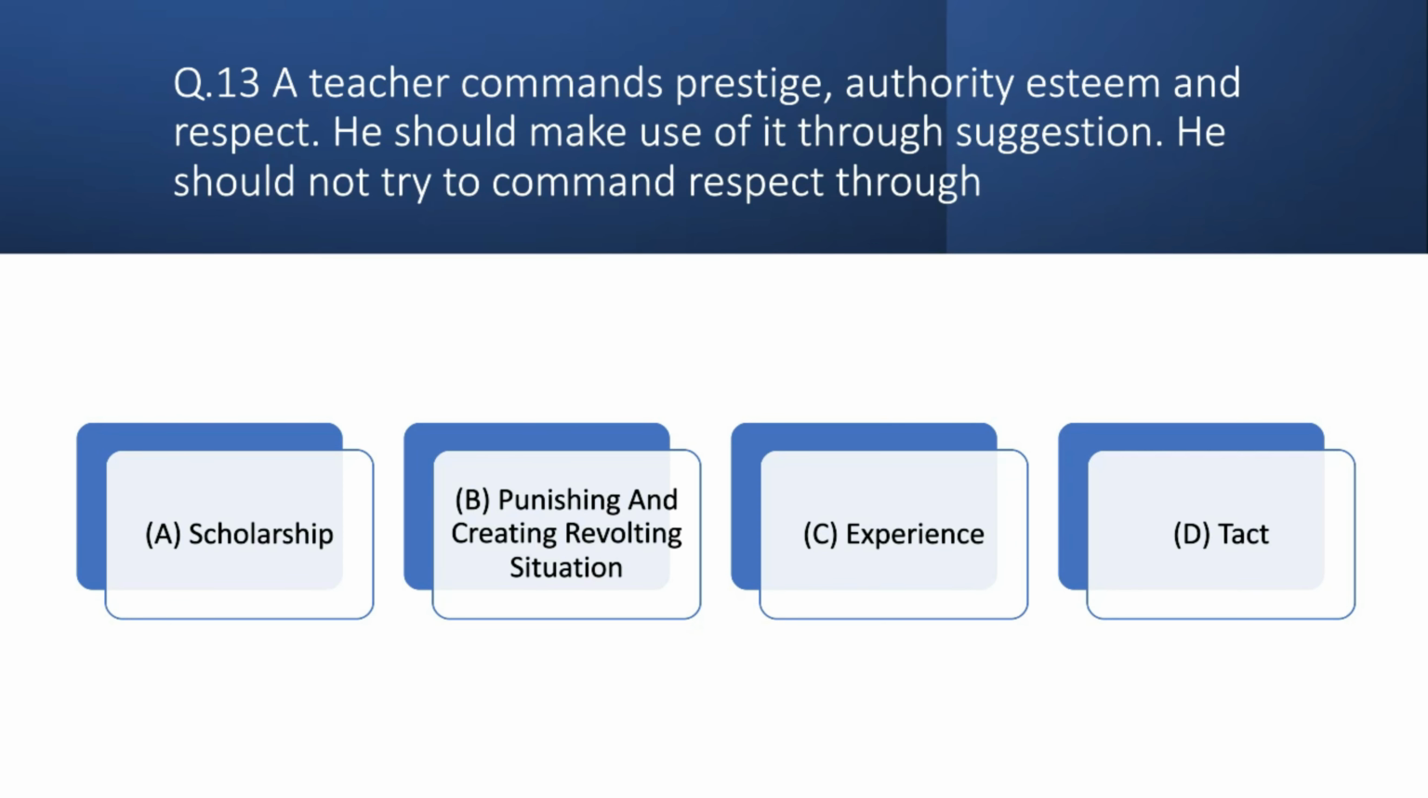Question number 13. A teacher commands prestige, authority, esteem, and respect. He should make use of it through suggestions. He should not try to command respect through scholarship, punishing and creating revolting situation, experience, and tact. So here the right answer is punishing and creating revolting situation. He should not try.